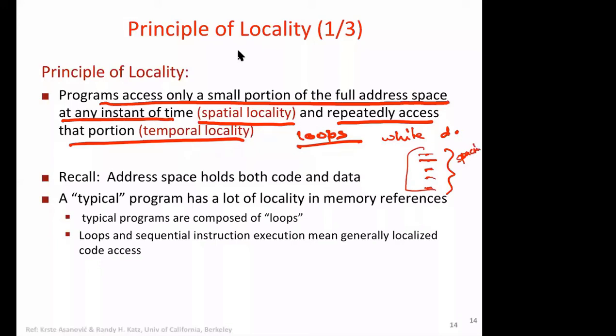And what is then temporal locality? Each instruction that you're executing in the first cycle, in the second cycle you're also executing, in the third cycle also. The same instruction is getting executed multiple times. At the same time, adjacent instructions in the same locality will also be executed. So this is called the principle of locality. Now the beauty is that you are using only a small portion of the whole address space. Bring all that you need, based on spatial locality and temporal locality, to the cache, and their job is done.